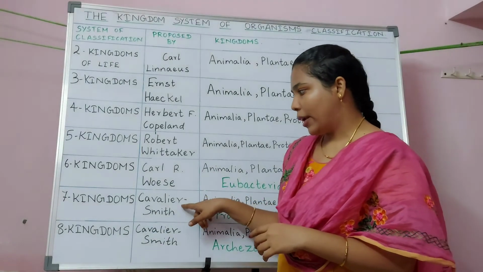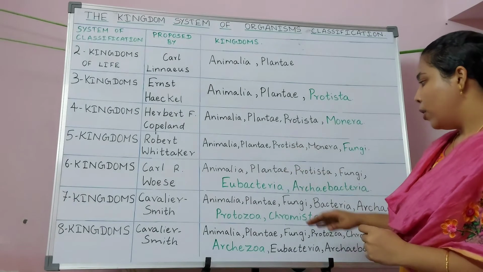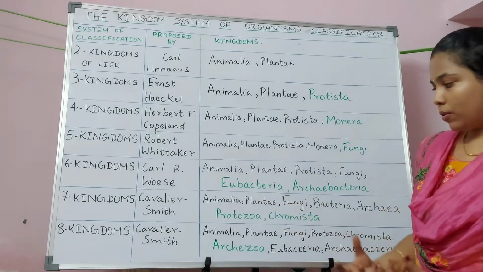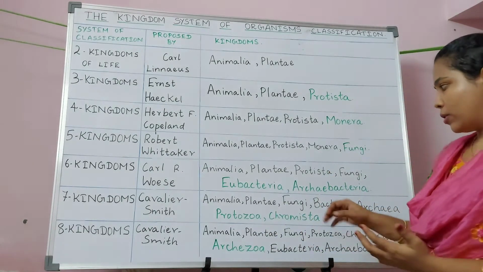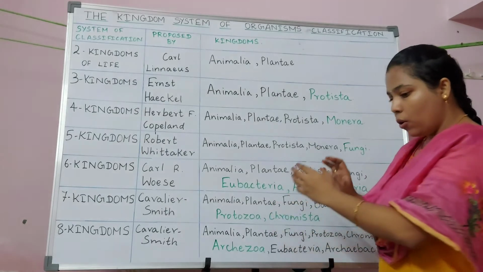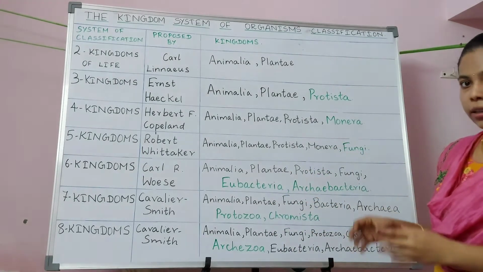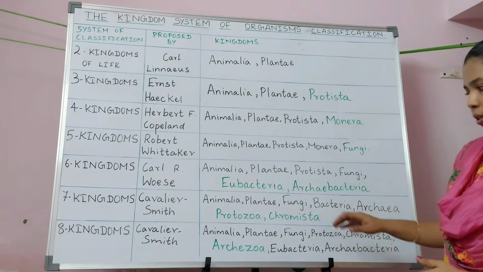Later a person called Cavalier Smith found that Protista includes two groups of organisms. The one group called Chromista resembles plants because they perform photosynthesis. These are organisms whose plastids contain chlorophyll C, and they were categorized in a separate kingdom called Chromista.